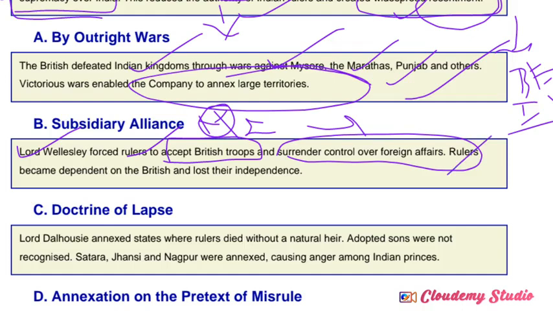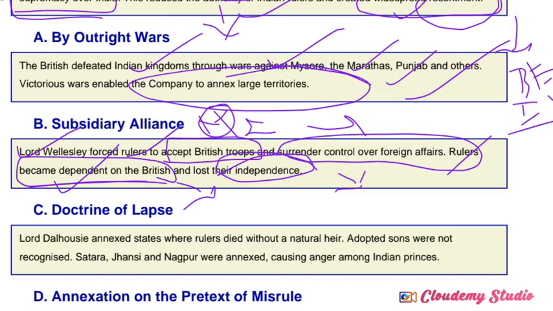These rulers became dependent on the Britishers and lost their independence. Based on this, subsidiary alliances became one of the important reasons for the rise of the uprising or revolt of 1857.